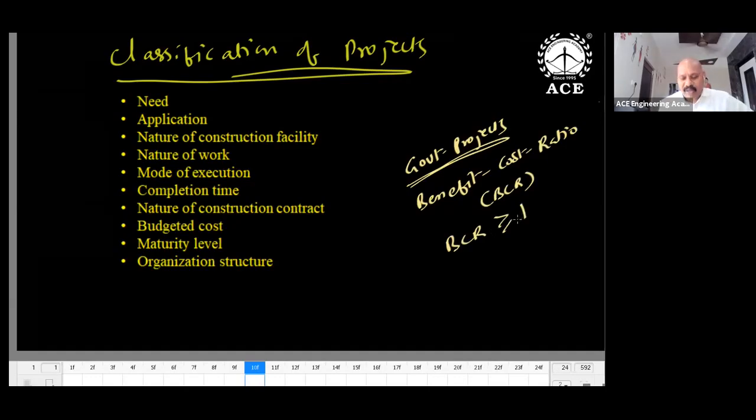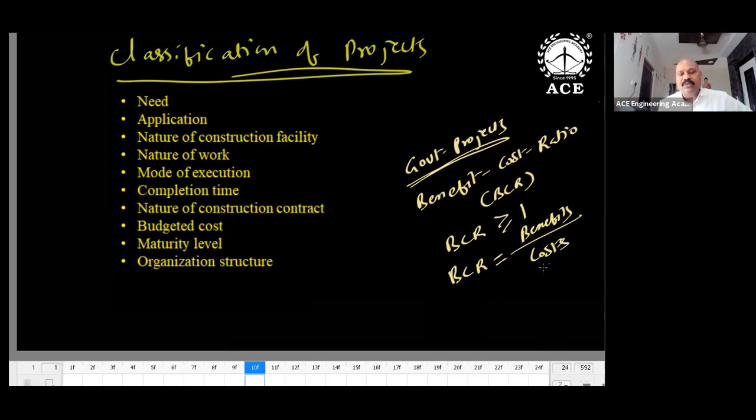What is BCR? BCR is nothing but benefits divided by cost. Benefits could be how the public is getting benefited, which you convert into money. So it is the present value of benefits over the present value of cost. How much money you have invested is the cost, and how the people are getting benefit is the benefit. Benefit by cost should be greater than or equal to 1. So this is a government project.